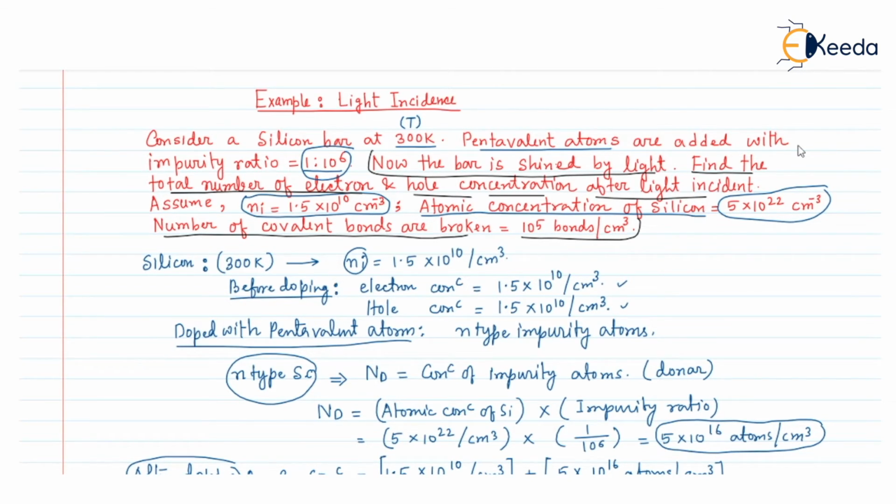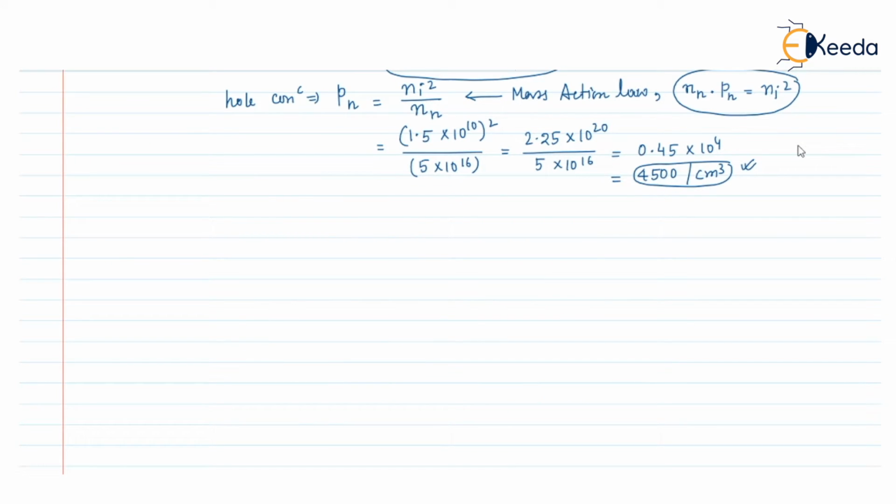So for that, let us write after light incident, that is after the shining of light. What will happen?